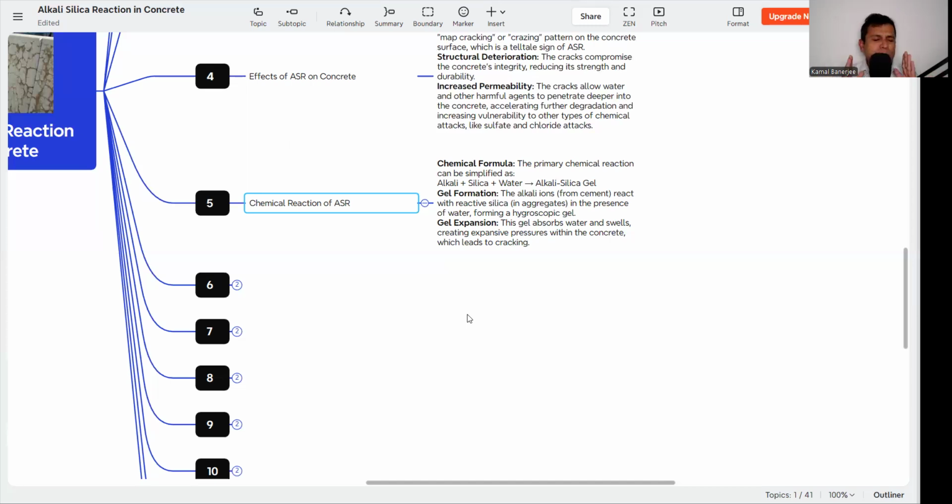So this is the simplest form of the chemical reaction. I'm not going into the details of how the ions play, but this is the simplest reaction: alkali plus silica plus water. The alkali comes from the sodium and potassium in the cement, the silica comes from the aggregate, and then water.